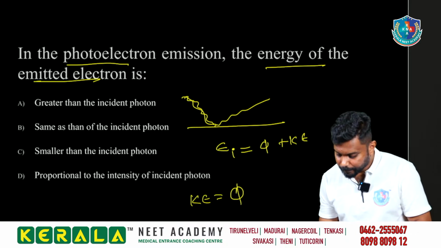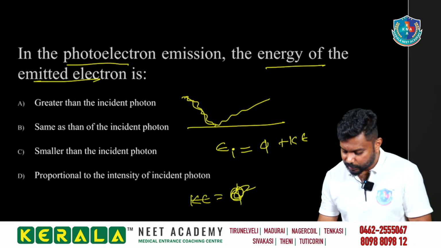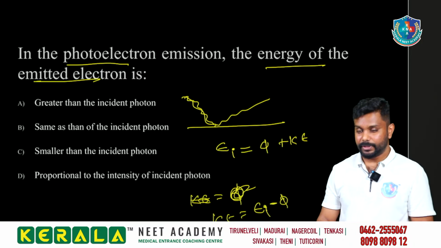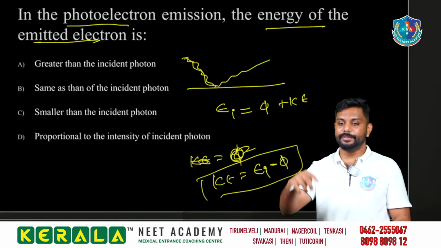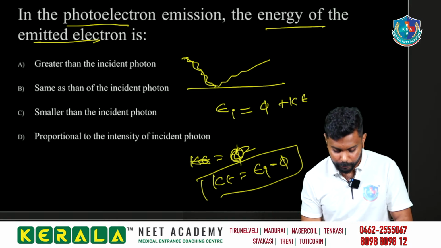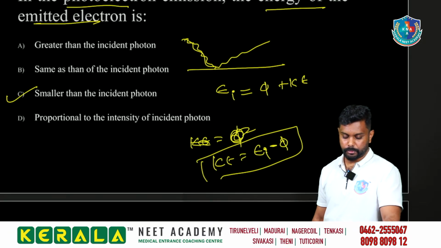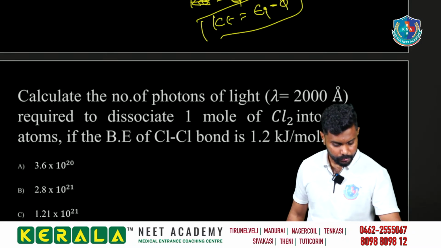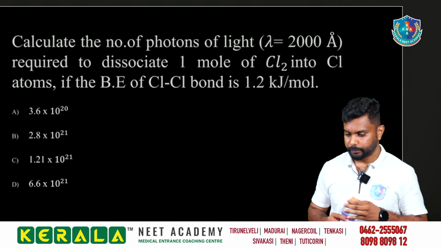So kinetic energy is equal to incident energy minus phi, which means the kinetic energy of the emitted electron will be smaller than the incident energy. So option C, smaller than that of the incident photon. Yeah, good, it is C. Okay. You are getting the idea, right?